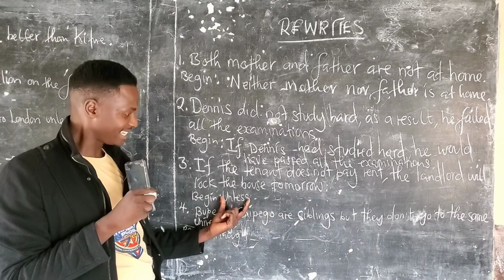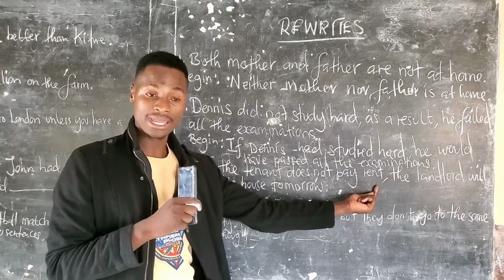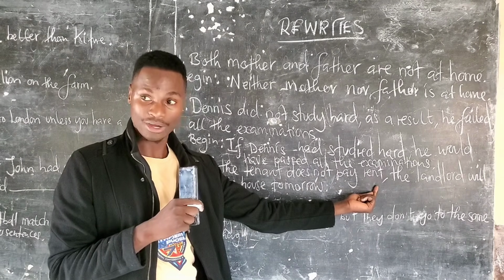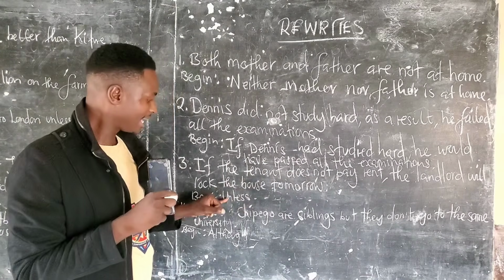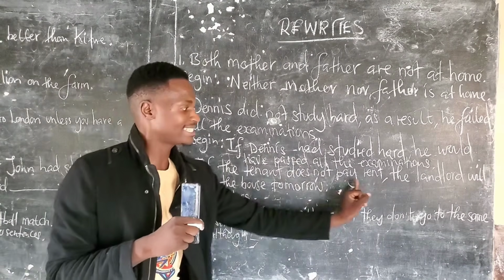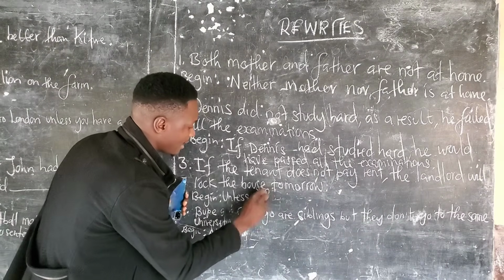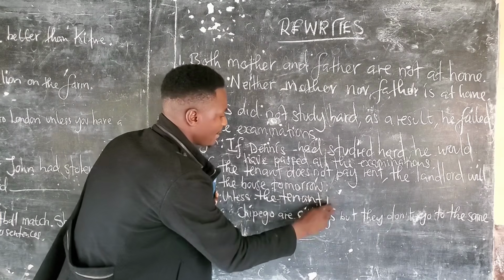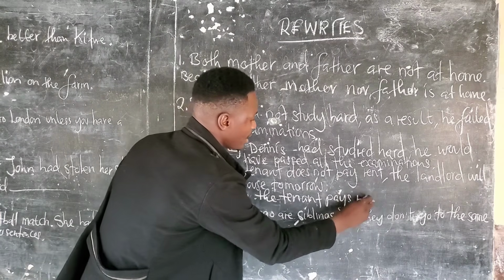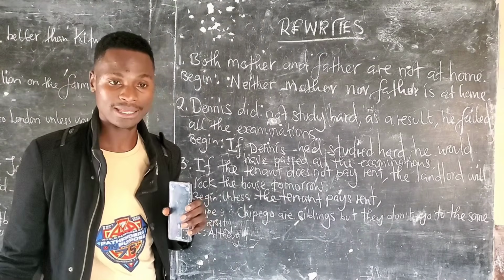So unless the tenant pays rent, comma. Are we together? You've replaced if does not with unless the tenant pays rent. What will happen?